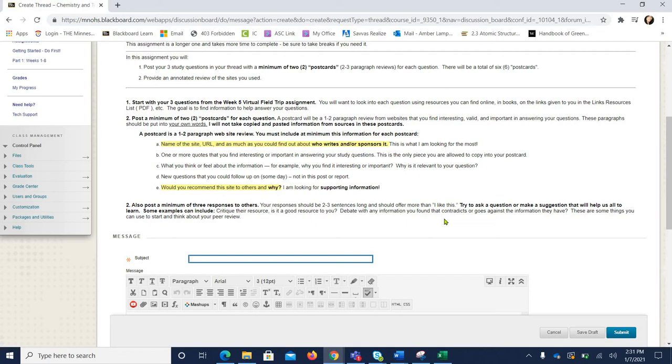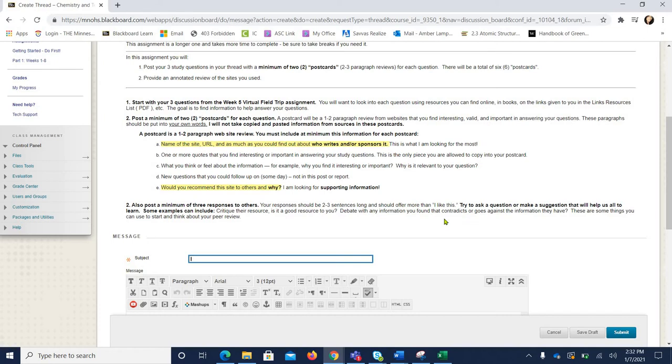Now, what you're going to do is, using each individual question, I would start with question 1 and start looking into information online that you can find that would help answer those questions you have. You can use Google, Yahoo, Bing, whatever search engine it is that you want to start using. I will also provide a helpful PDF file with some resource links that you can start with as well. Now, when you start this, you want to make sure you're gathering information and also critiquing the websites. The main thing that I'm looking for, and the main goal of this assignment, is not simply just to gather information, but it's to be able to evaluate and critique your website.